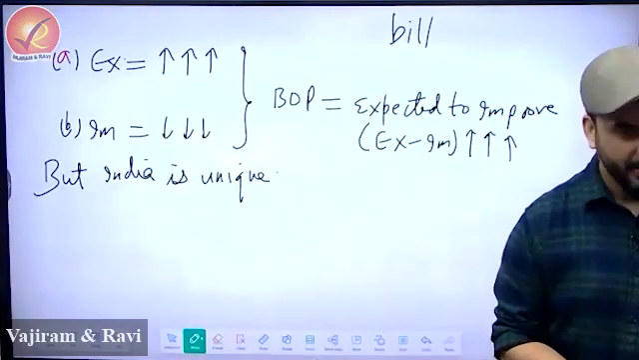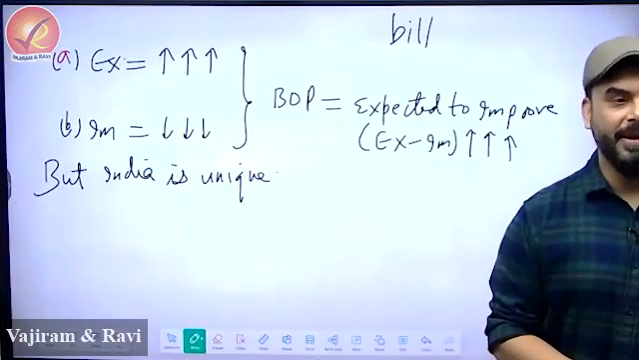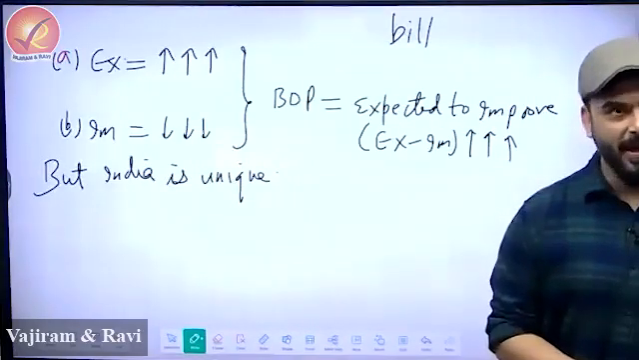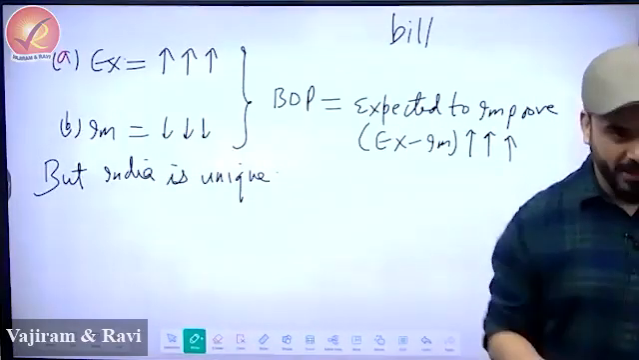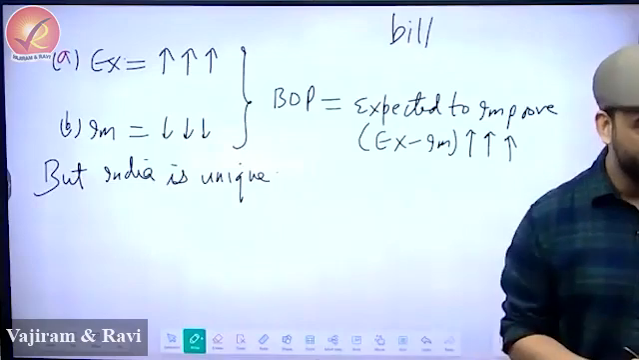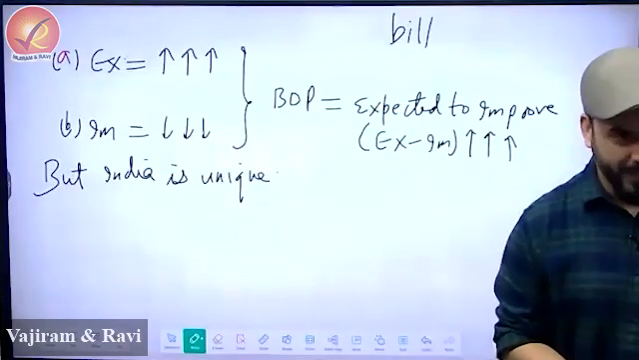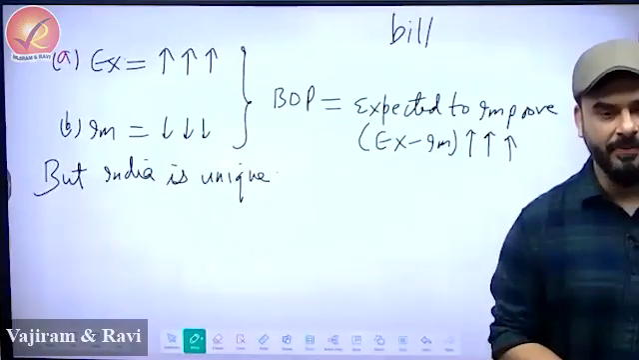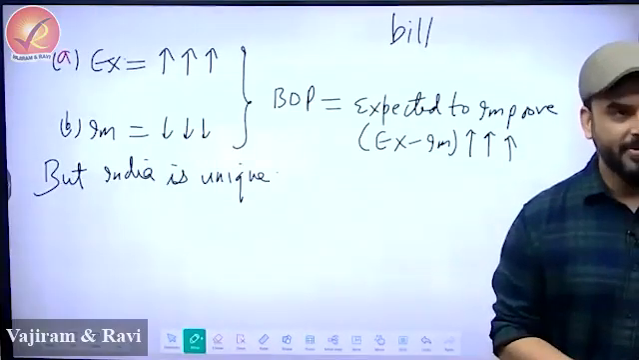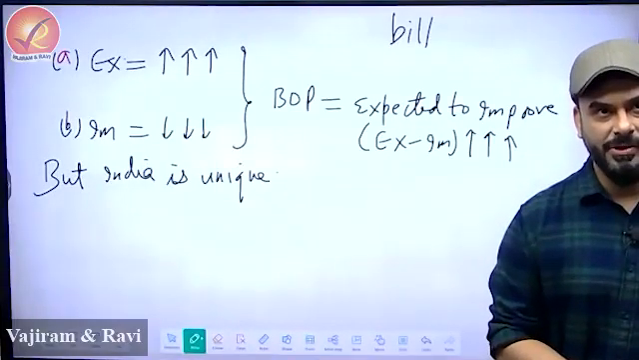Next part is very crucial, guys. This part is directly from the newspaper, not from the textbook. So please write: impact of Make in India and PLI on J-curve. Very crucial.